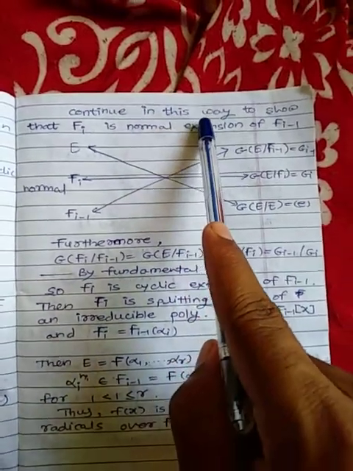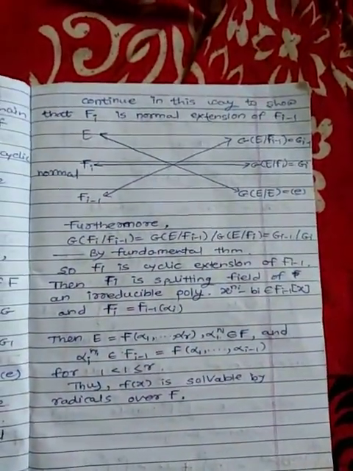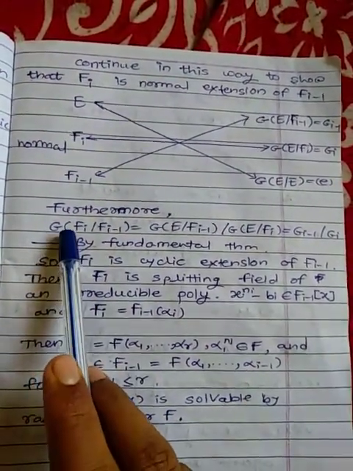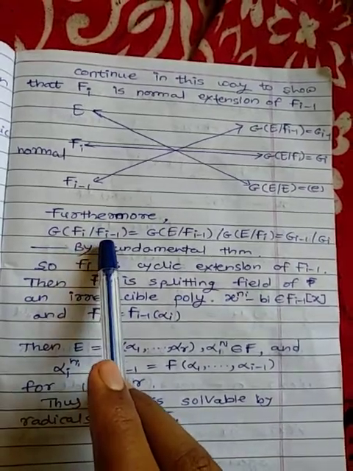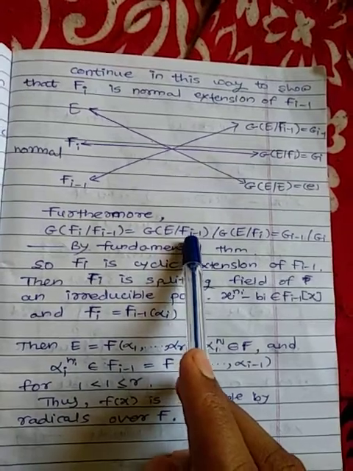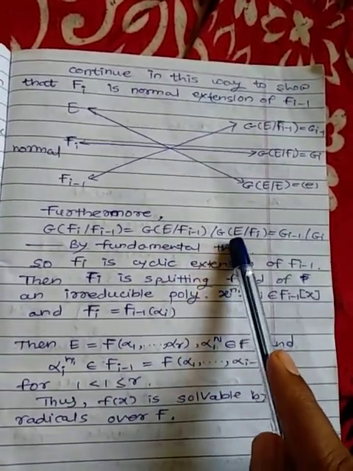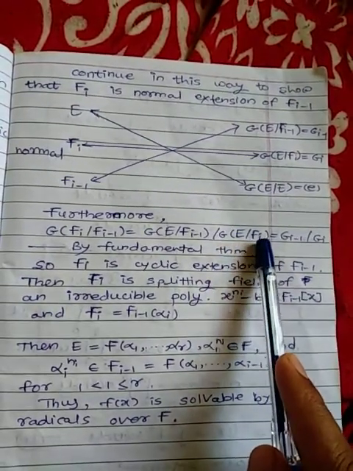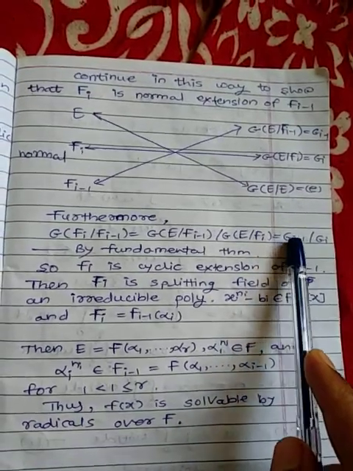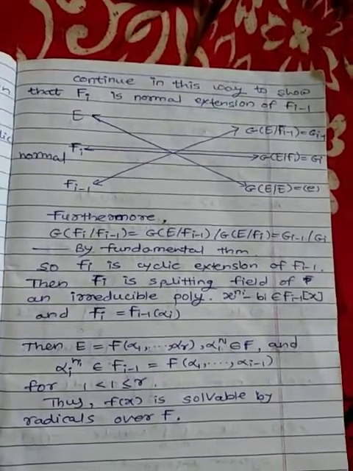Continue in this way to show that Fi is a normal extension of Fi minus 1. Furthermore, G of Fi upon Fi minus 1 equals G of E by Fi minus 1 divided by G of E by Fi, which equals G i minus 1 upon Gi by the fundamental theorem.